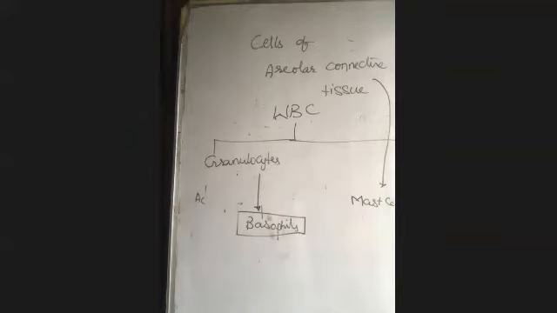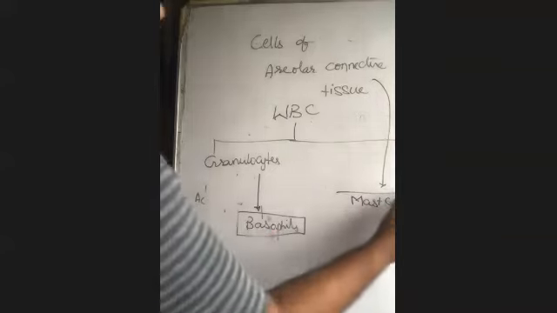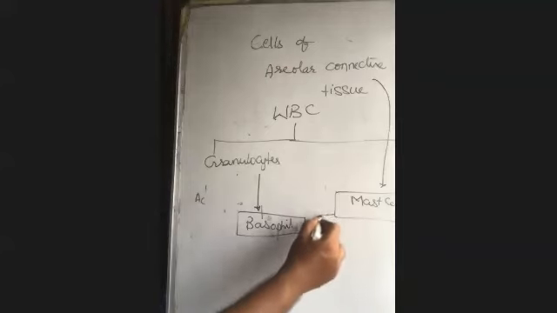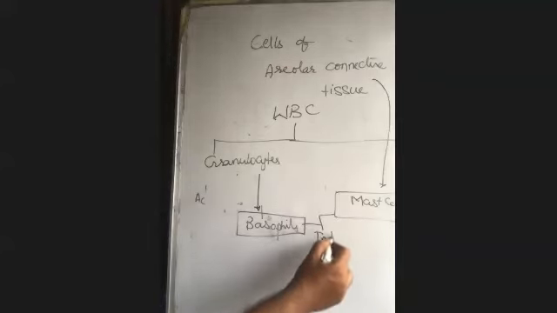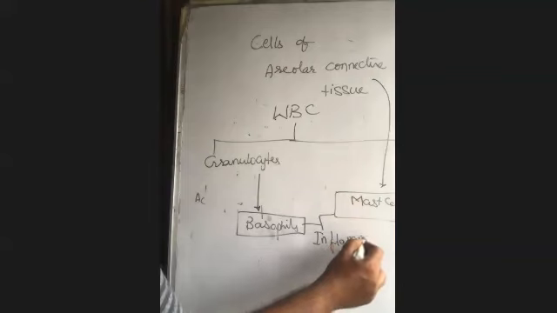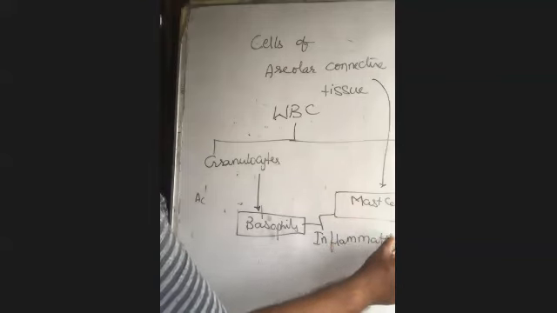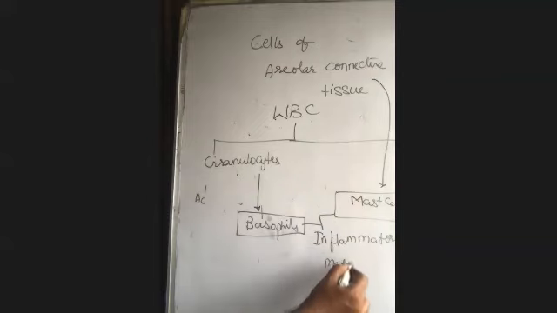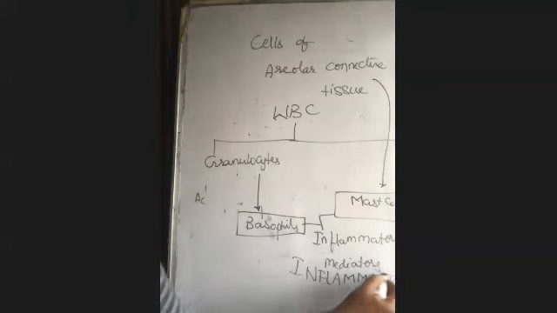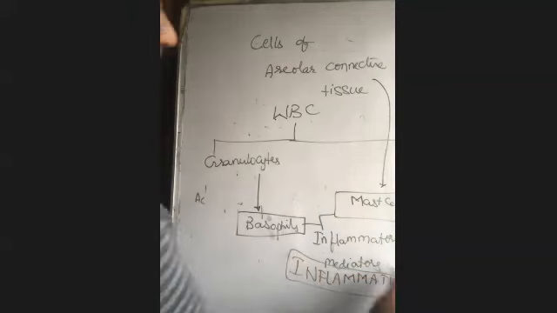Basophils of the granulocytes of the WBC, and the mast cells of the areolar connective tissue, we say have the same function, that is, they release inflammatory mediators, and they are responsible for inflammation.